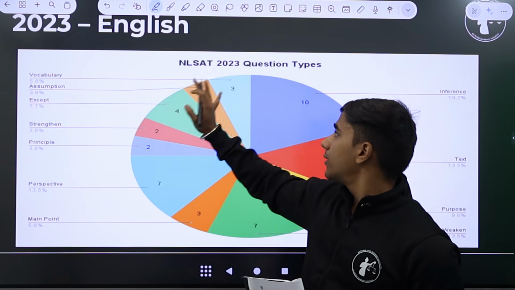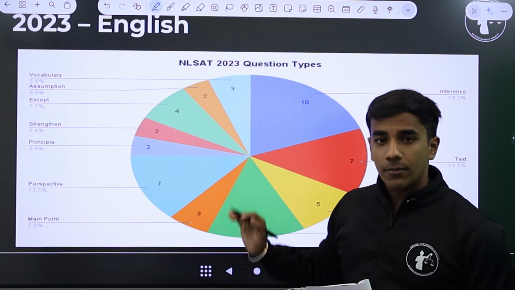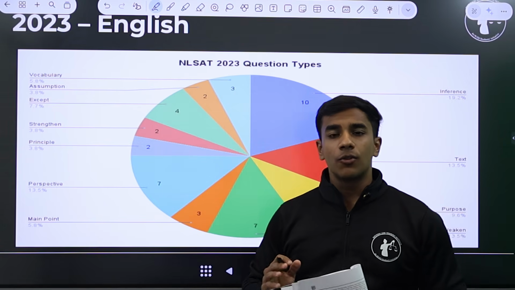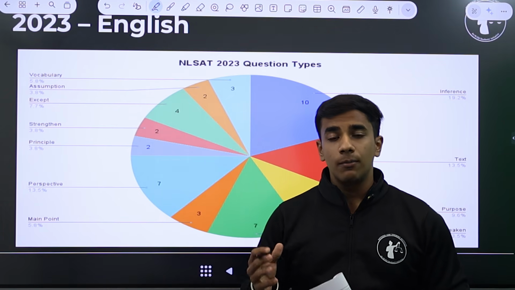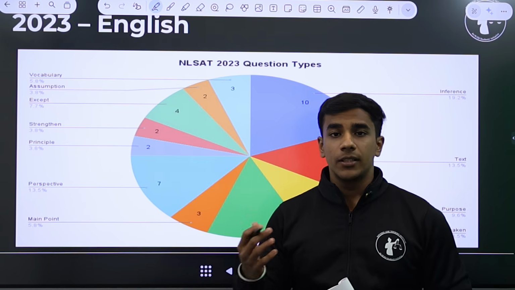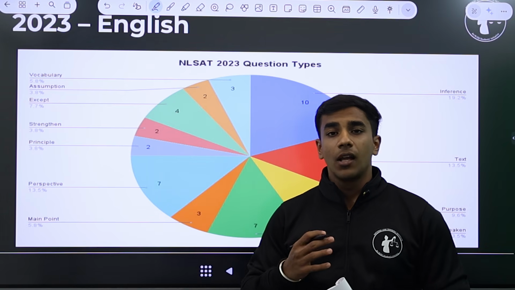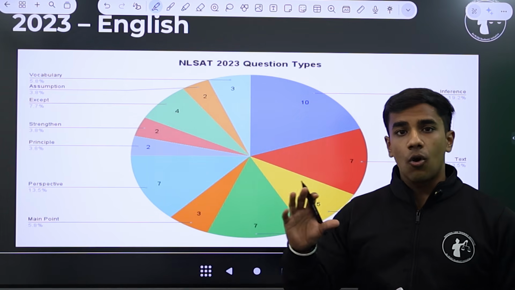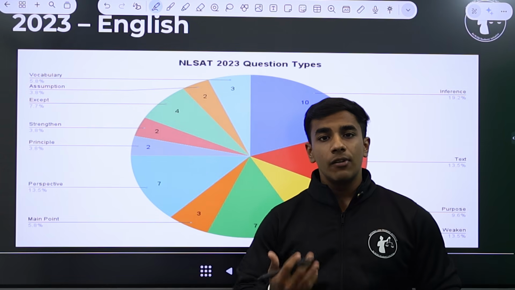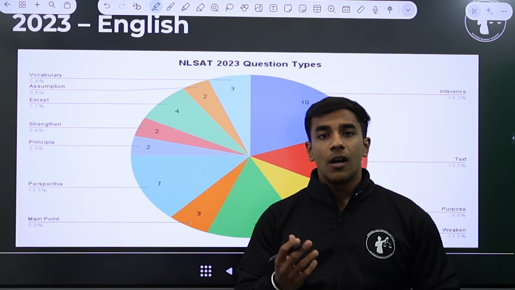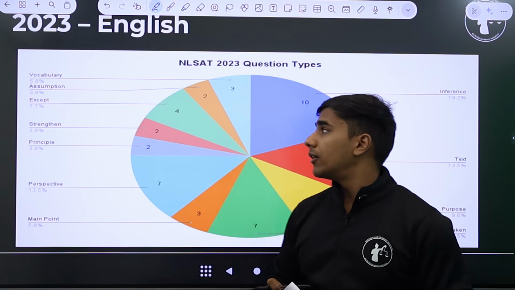So around 3 questions were there from the vocabulary section, and this vocabulary is not isolated. They will not ask you a question out of the blue, like what is the meaning of zenith, or the meaning of any difficult word. It is always contextual. For example, the word will be given in the passage, and then you will be asked to decode its meaning from the context in which it has been written.